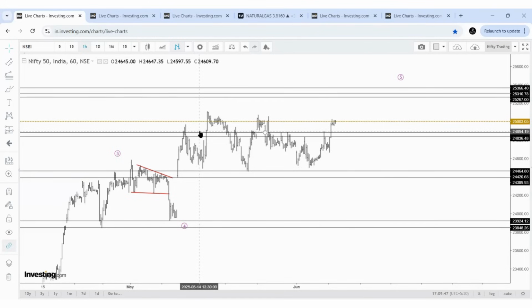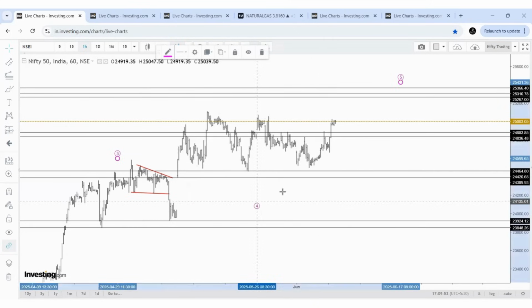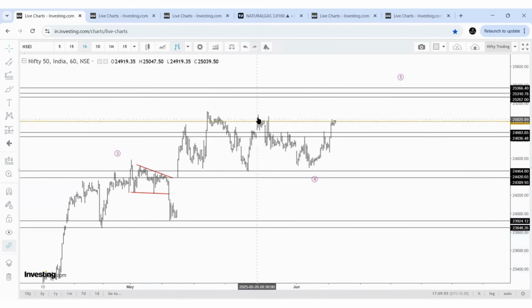In our previous video, we also discussed that there is a chance that it can be just a wave 4 here. The reason I said this was that this decline is not impulsive. If it is not an impulsive decline, the price will not decline deeper. That's the meaning of it. In many videos, you can see I said that this price action is not impulsive yet. Fine, so in this assumption, let us move to the daily chart.